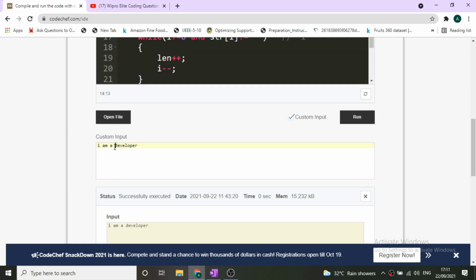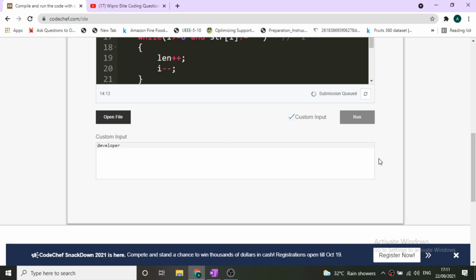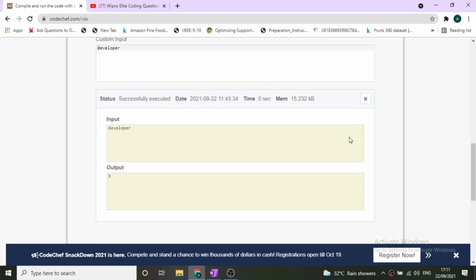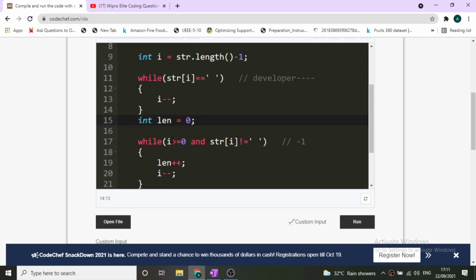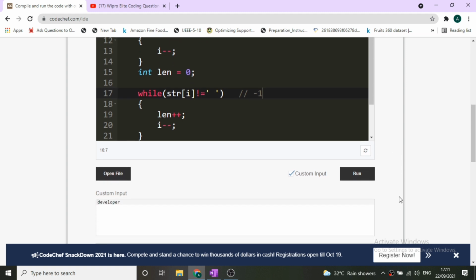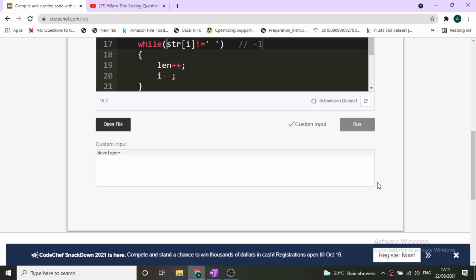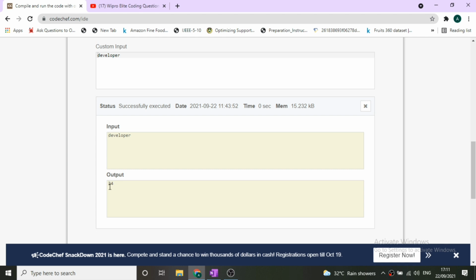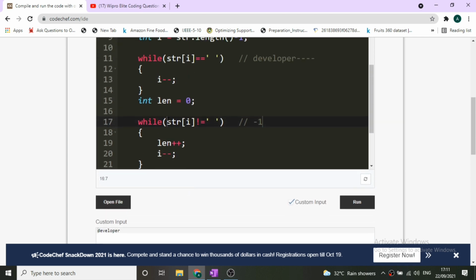Now let's suppose there was a string which contains only one word. When we run it, again it will give us 9. Let's see what happens when we have not written that condition. This was our earlier code. If we run it like this, it will give us an error, because the i position has become negative, and it won't be able to accept the negative. So you can see it is giving us the wrong value, or you can say a garbage value. So this condition must be